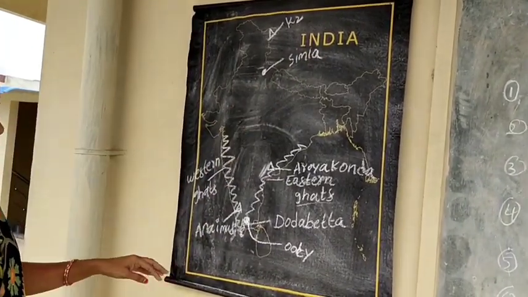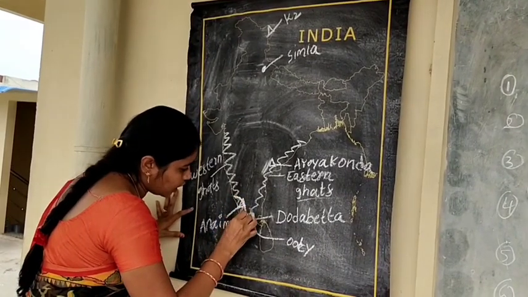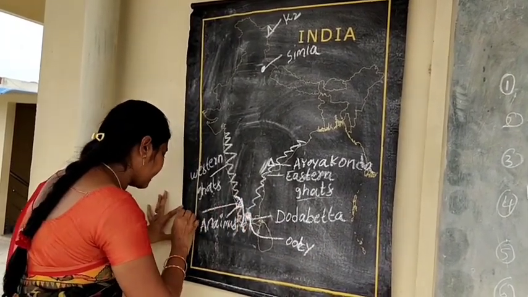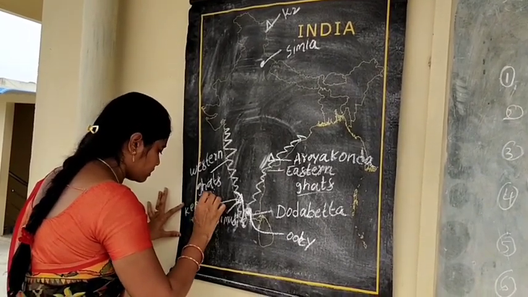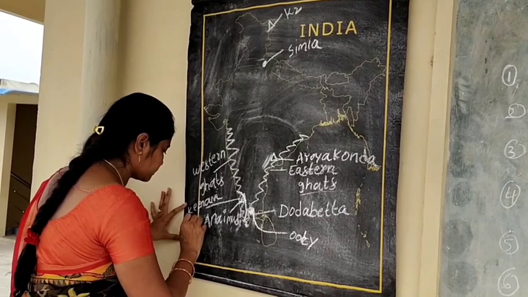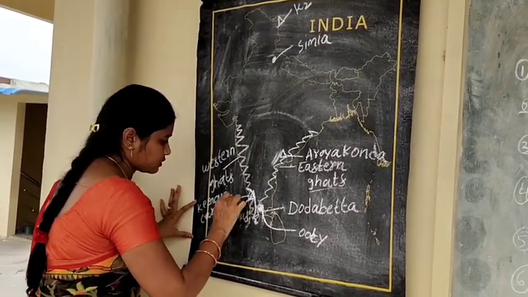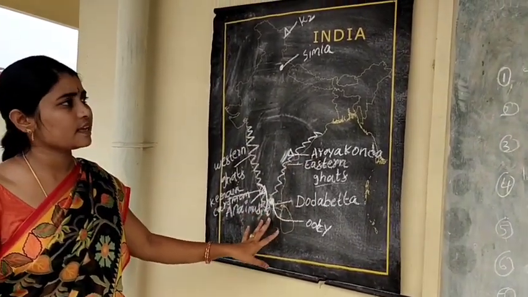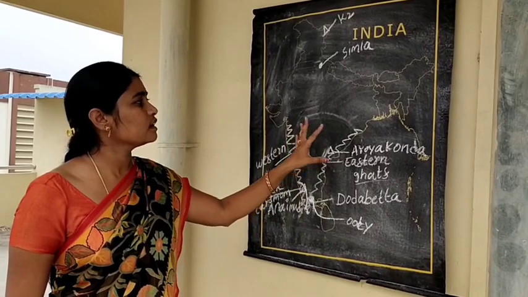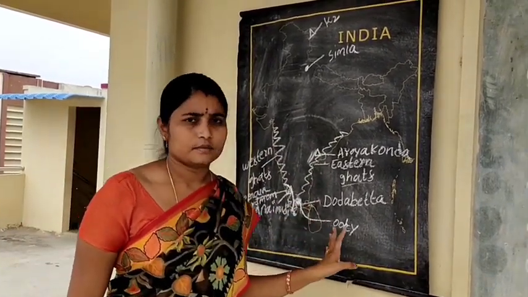And important hills are the Cardamom Hills in Kerala. So these are the important peaks and mountains and famous hill stations in our country.